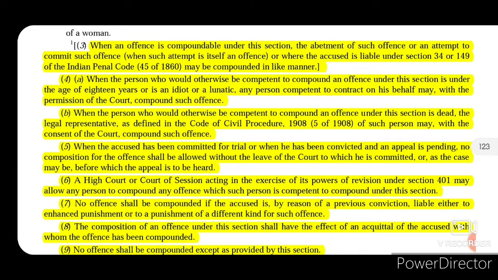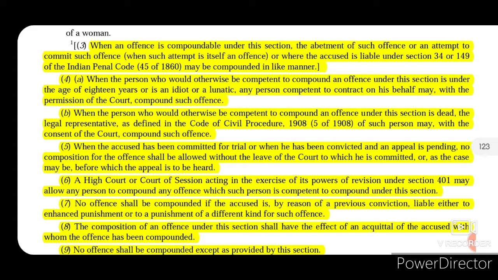Now when a person who would otherwise be competent to compound an offence under this section is dead, then the legal representative as defined in the Code of Civil Procedure may, with the consent of the court, compound such offence. So in case of the death of a person who could compound an offence, his legal representative with the permission of the court compounds such offence.